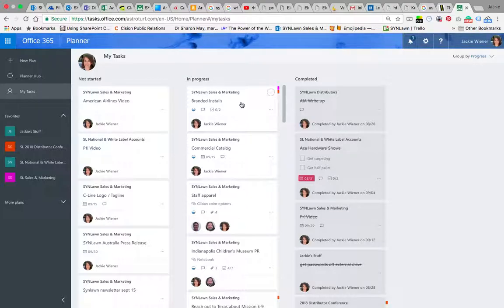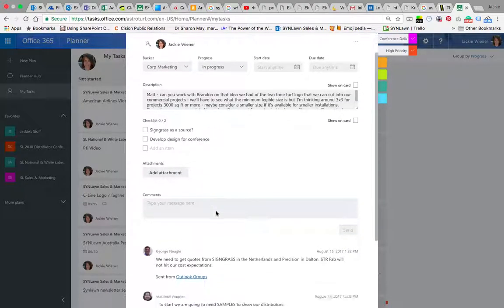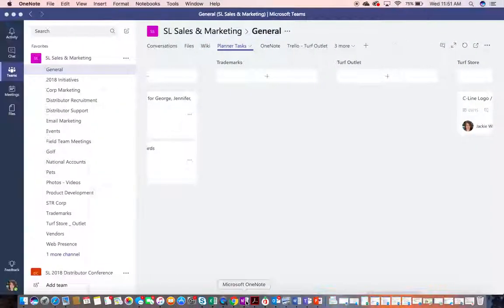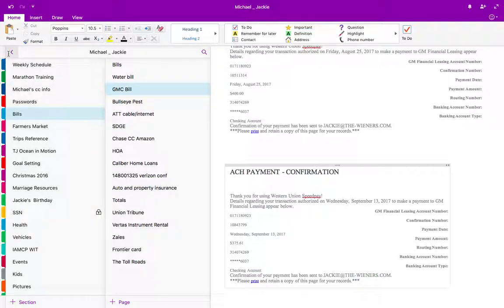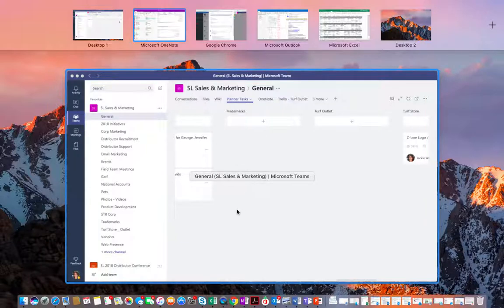Branded installs. So I sent, let's see what's the latest on this. You know what? I met with George on this, and I got the product that I need to have them make the samples out of, from George and my meeting last week. So if I'm going to start working on this, I'll go into my notes from my meeting with George, pull that out, and then email Leon, and then I'll update that. So basically, that's how I go through my day.